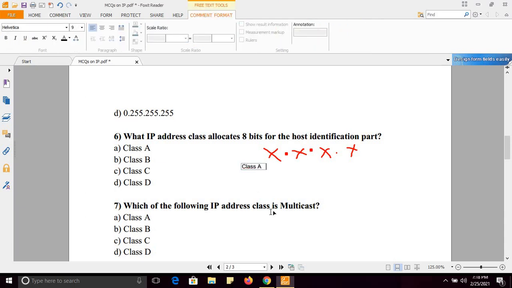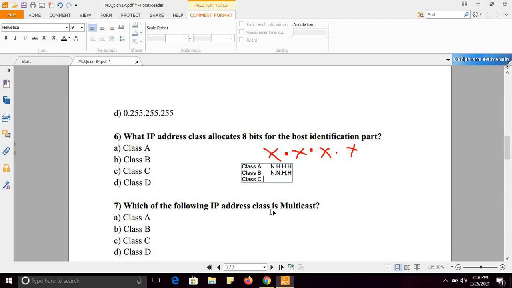Class A: first octet belongs to network and other 3 octets belong to host. In class B, first 2 octets belong to network and other 2 octets belong to host.